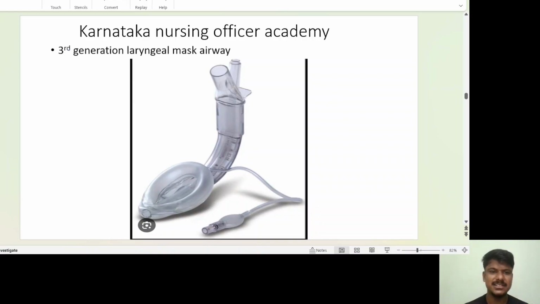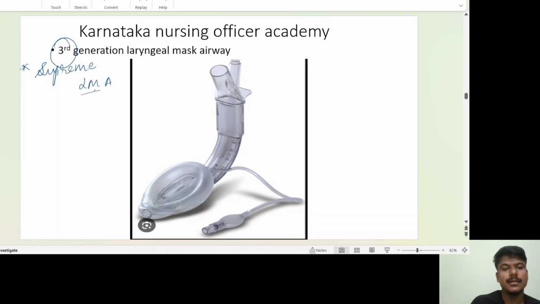This is the third generation LMA, called the Supreme LMA, the topmost LMA.